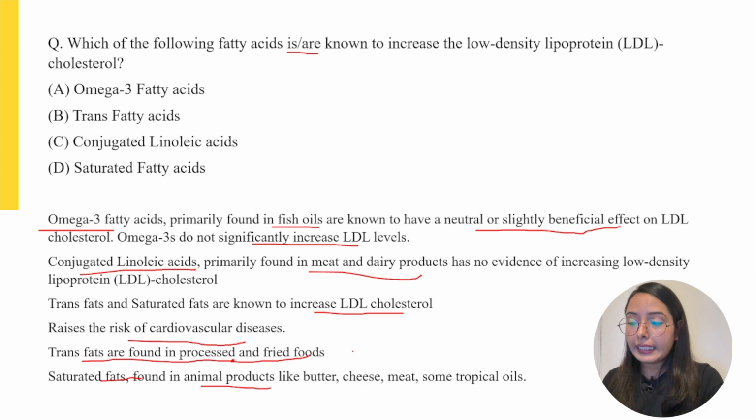So it is clear now that among the provided options, option B, which is trans fatty acid, and option D, which is saturated fatty acid, are actually the correct answer for this question.